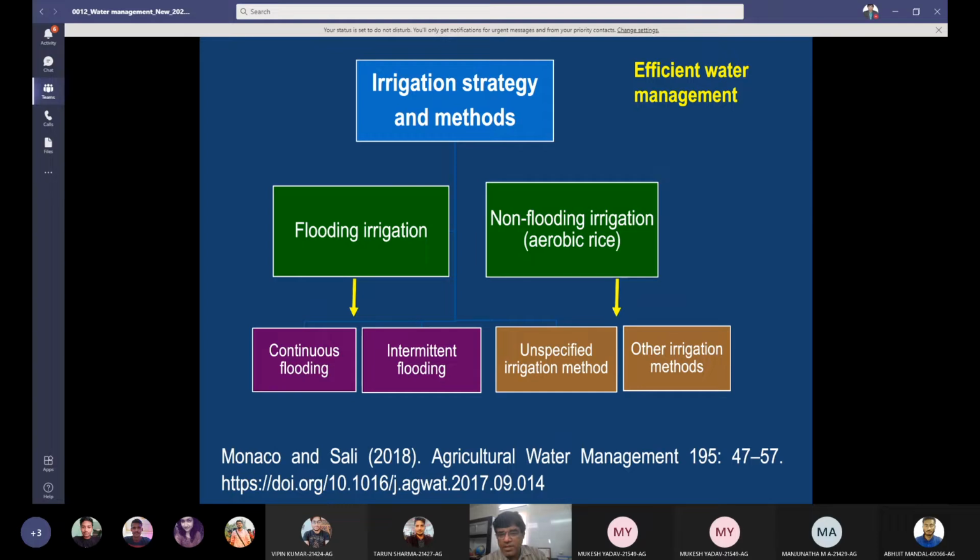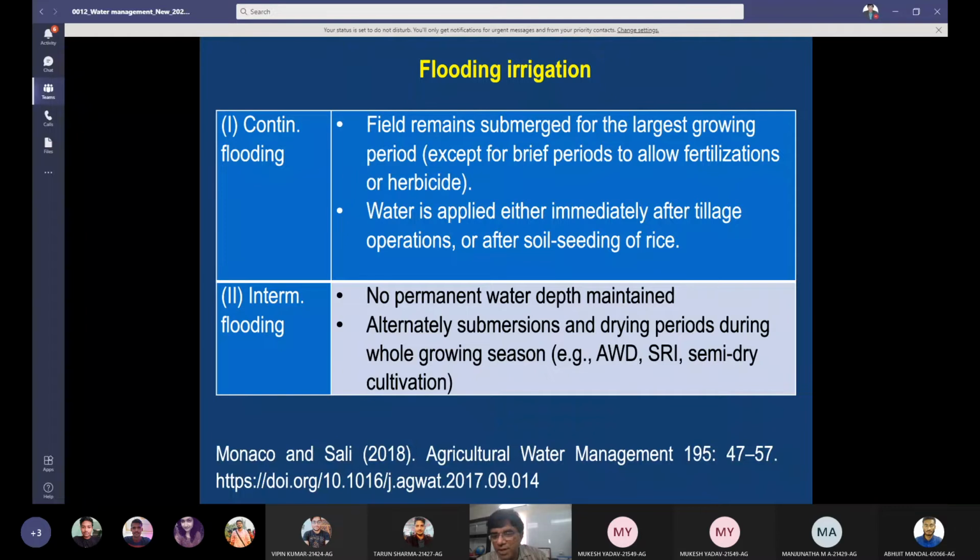Flooding means keeping the standing or ponding water in the field. In non-flooding irrigation, there may be two methods. One is unspecified irrigation methods. We will see how these methods are unspecified, and the other irrigation methods, the non-flooding methods. So now we will take them one by one. Let us take flooding irrigation.